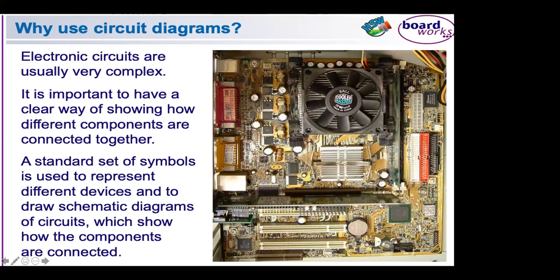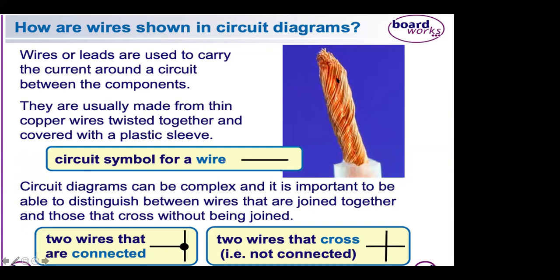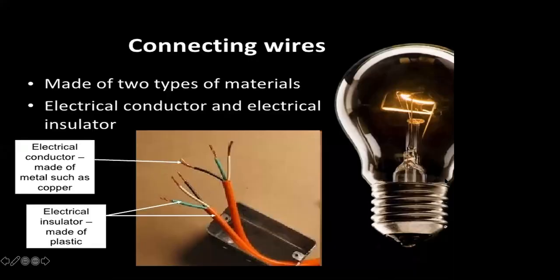Okay. You can see the wire, the number of copper wires are twisted together. Circuit symbol for wire is like this. But suppose 2 wires cross at a certain point like this, then it is drawn like this. But from a point when 2 wires are joined, then it is drawn like this. From this point, this wire is going there, this wire is going here and here, then it is drawn like this in the circuit diagram. But when 2 wires overlap like this, it is drawn like a plus symbol. Okay, is it clear? These are the techniques to draw circuit diagram.